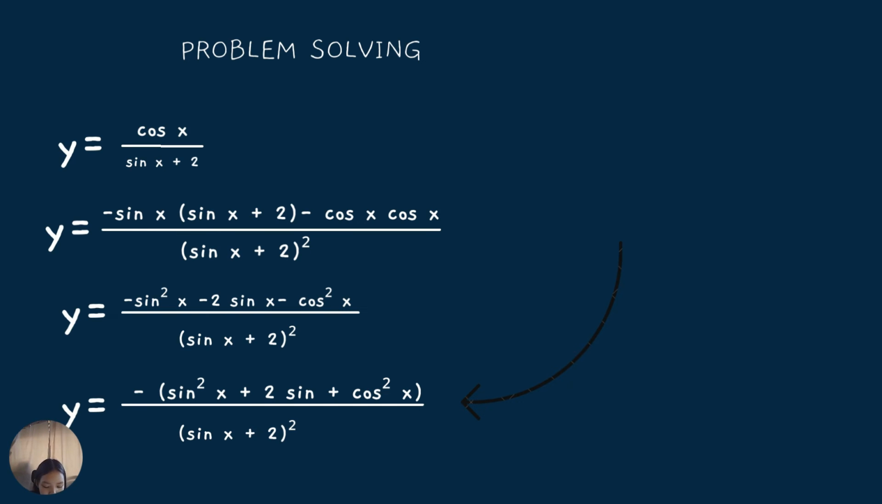The next step is to distribute negative sine x, so it would be negative sine squared x minus 2 sine x, and also the negative cosine squared x, and copy the denominator. For the last step, the numerator should be in parenthesis form. If you're wondering why it is positive, it's because if you distribute the negative, the result would be the same as in the second solution, and it's like factoring. Just copy the denominator, and this is the final answer.